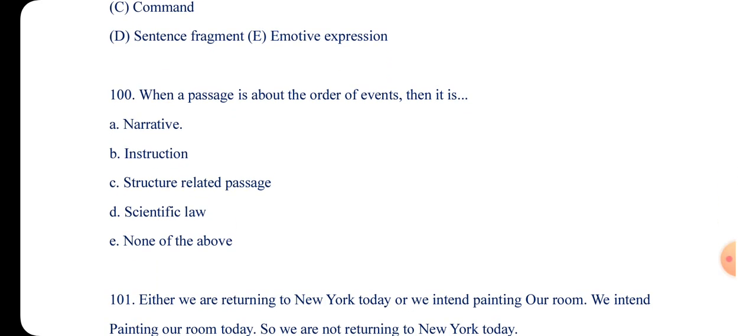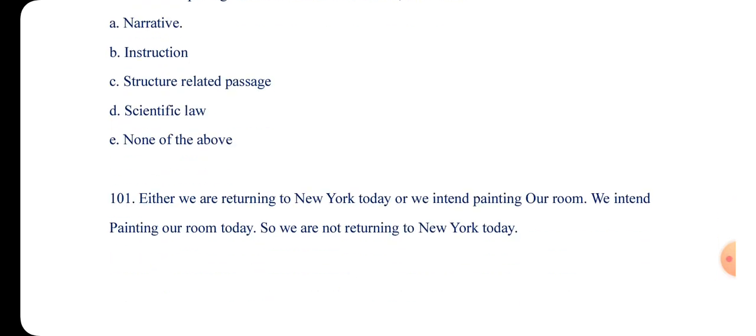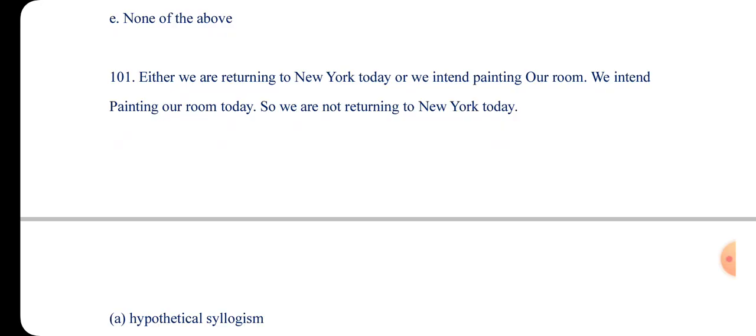And 100. Okay, so when a passage is about the order of events, then we call it what? A narrative. The answer is a narrative. 101. Either we are returning to New York today, or we intend to paint our room.